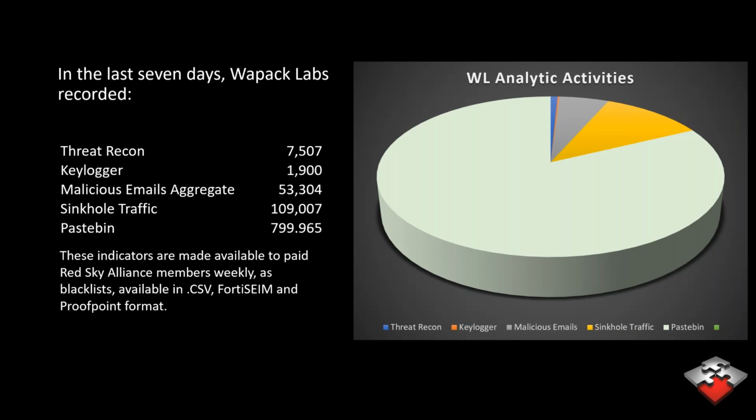Next slide, please. Last week, we recorded approximately 900,000 of the indicators listed above, and these collections include our threat recon, keylogger, malicious email, and sinkhole traffic. The numbers on this slide show the indicators in their respective collections. Indicators are available to paid Red Sky Alliance members weekly, as well as our blacklist, which come in CSV, FortiSIEM, and Proofpoint formats.